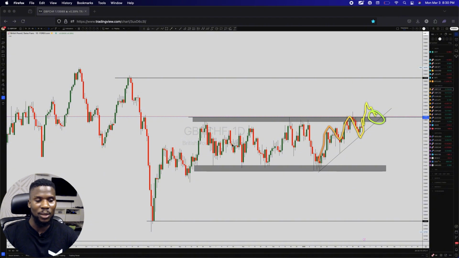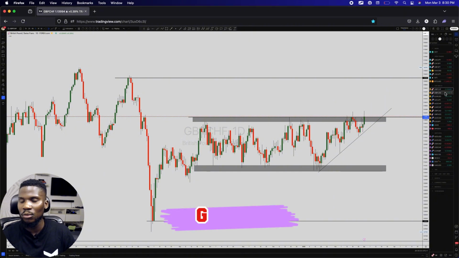Simple as that. When you want to trade a breakout, look at the setup right inside the range. When you understand the setup right inside the range, it makes absolute sense for you to jump into a trade. Simple arithmetic. It doesn't get easier than that.